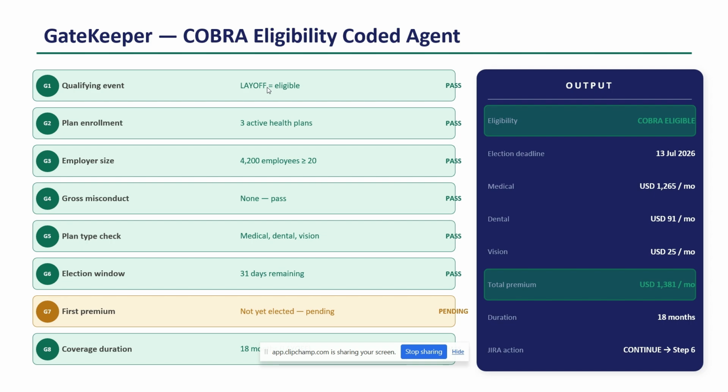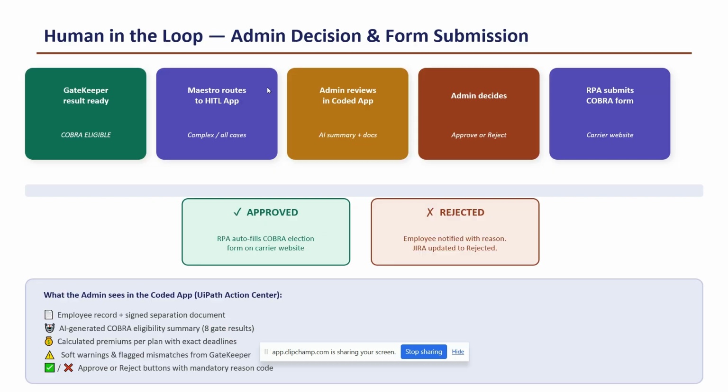And plan enrollment: the employee must have taken at least 3 active health plans. And employer size should be less than or equal to 20. And gross misconduct: the employee should not come under any gross misconduct. And plan type check, these are the covered benefits. And the election window, so that is 31 days remaining. And first premium, and coverage duration. So these are the 8 gates the coded agent will check in the separation document of the employee.